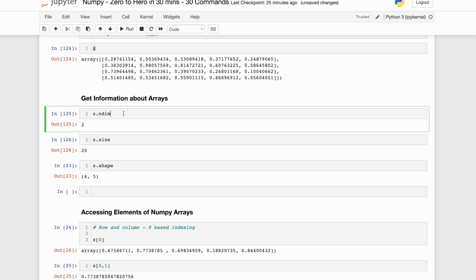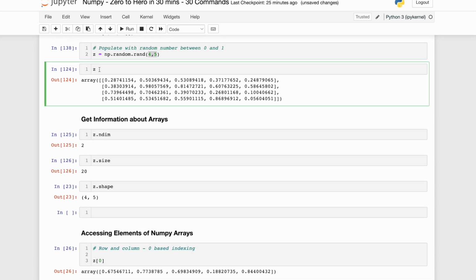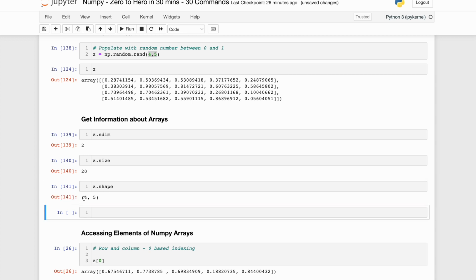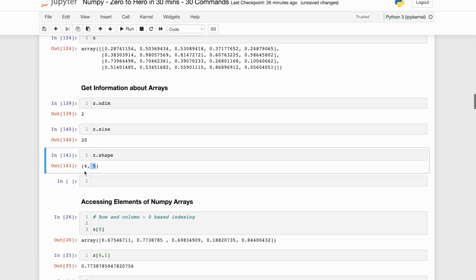So let's see that. This is my Z array over here. If I do ndim, it will give me the dimension. This is two-dimensional, so the answer is 2. I'm just fetching the dimensions of this particular array. Next is the size. The size is 20. How many elements are there? 5 cross 4, 20. What is the shape? We have already seen this before. It is 4 cross 5. The first is the row, the second is the column. And the size will always be a multiple of these, 4 cross 5, 20.